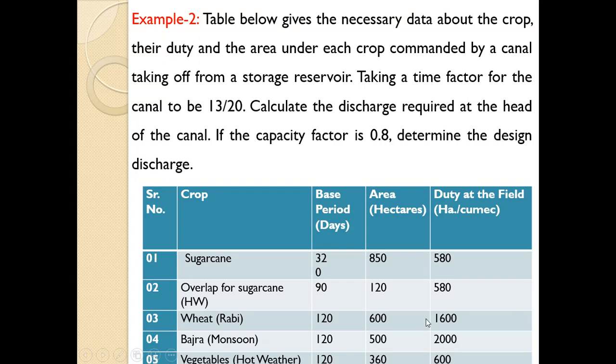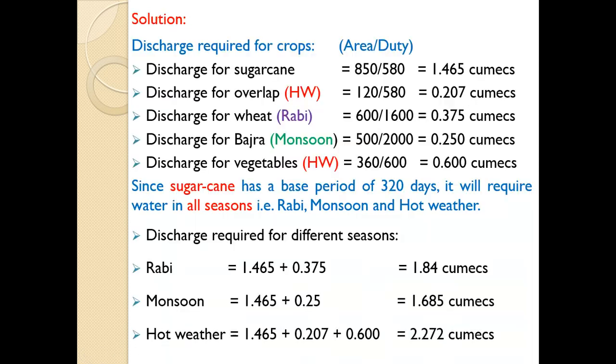So we are interested in discharge equals area by duty. We can calculate discharge. And now various crops are also given. So coming to this solution, discharge required for each crop very easily we can calculate. Now we have to bifurcate afterwards these crops into various seasons. Right now we shall calculate discharge for sugarcane.